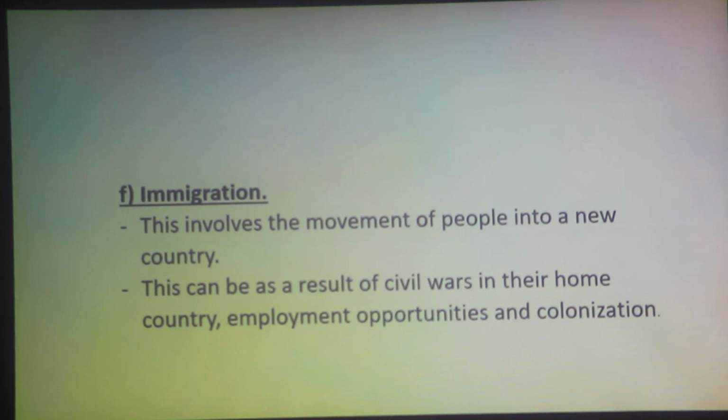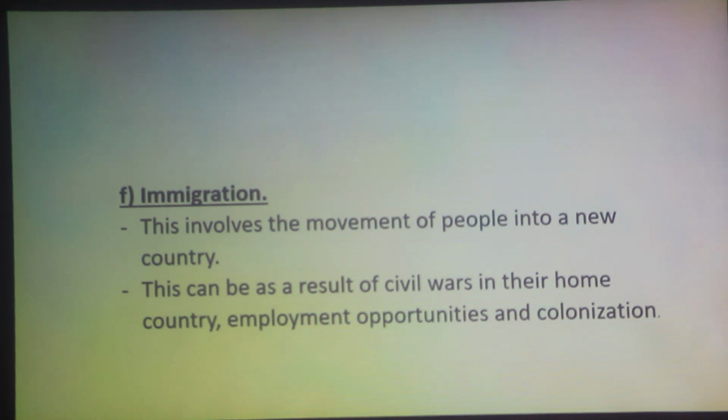This might be as a result of civil wars in their home countries, which force them to move and come to our country, or to a country that is different from their own. Employment opportunities, and even back then, when we faced colonization, people were moved by the colonizers, or the colonizers themselves moved from their home countries to a new country. And that is the immigration type of migration.